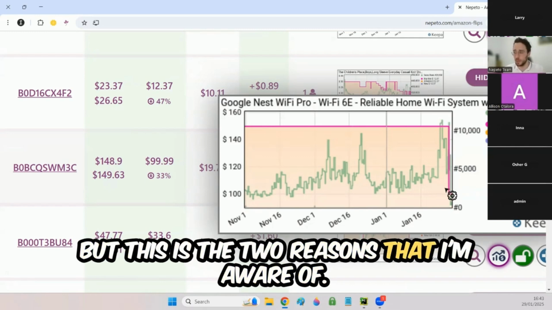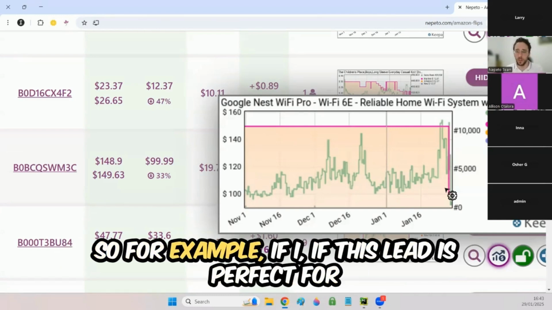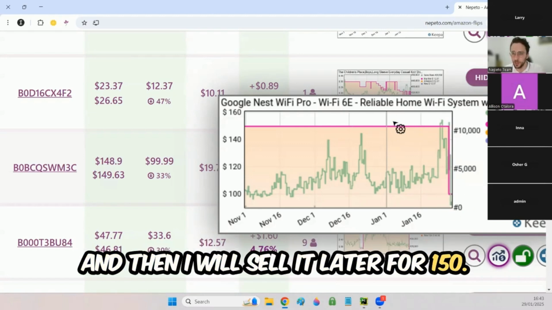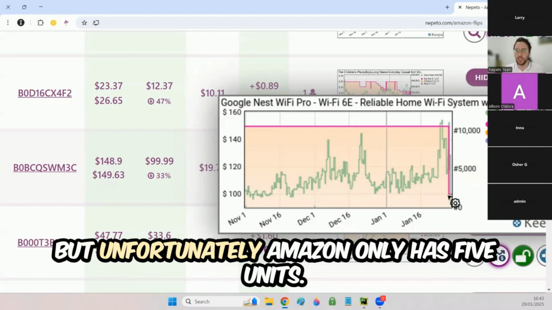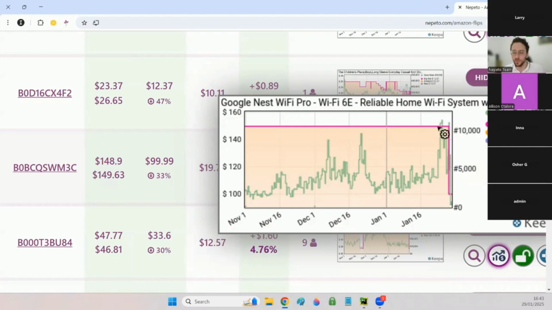But these are the two reasons that I'm aware of, and usually it's good to know why they drop the price. So for example, if this lead is perfect for me, I will buy from Amazon their units at 100, and then I will sell it later for 150, but unfortunately, Amazon only has 5 units.